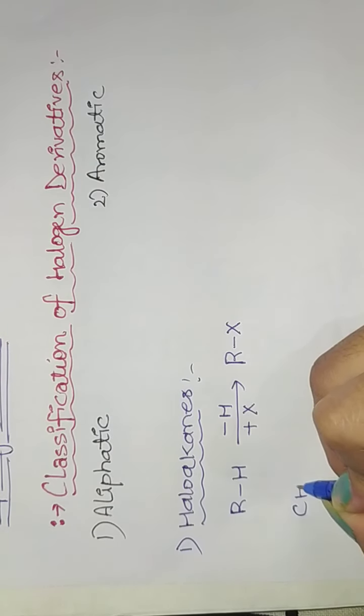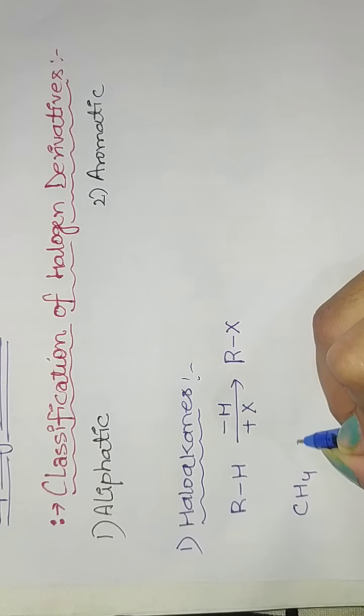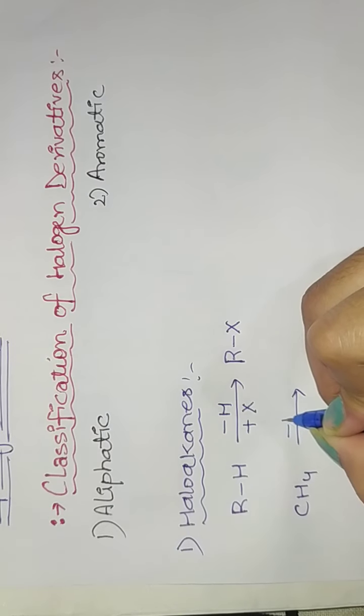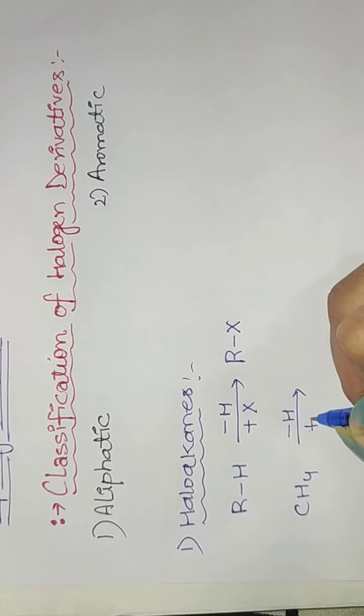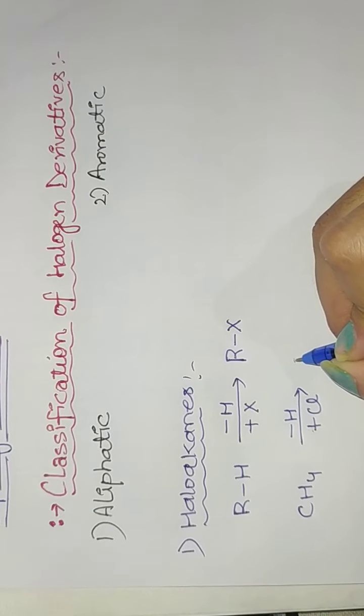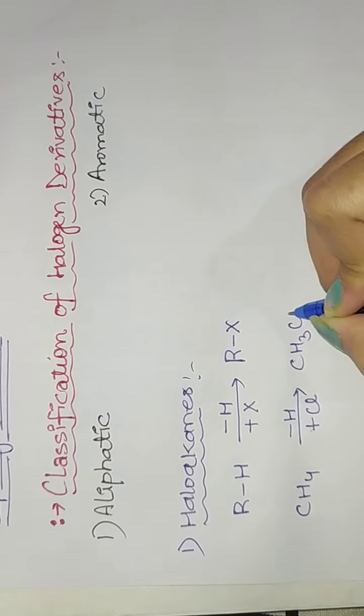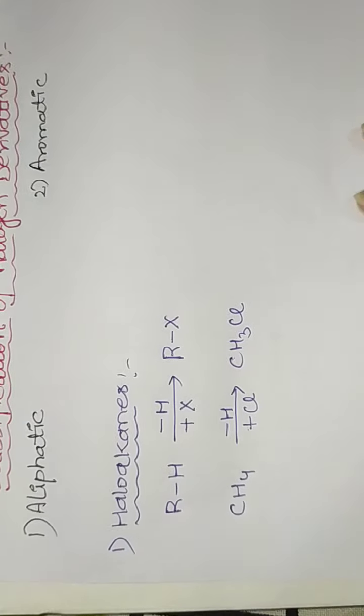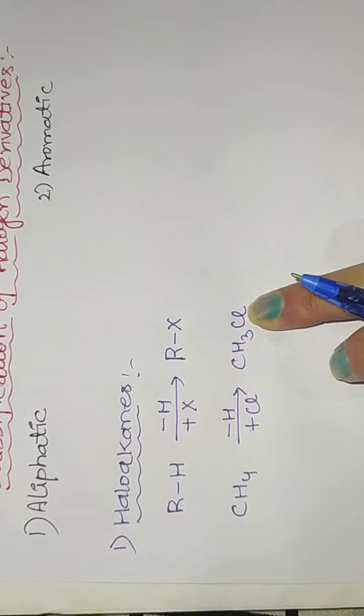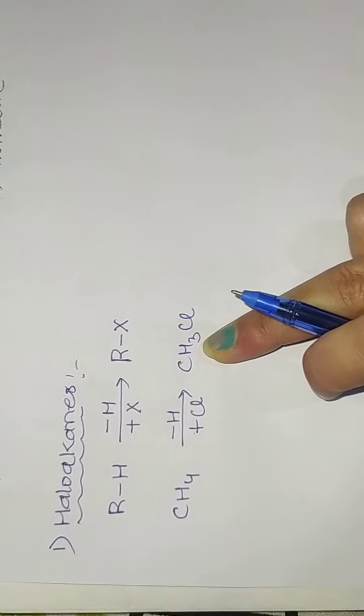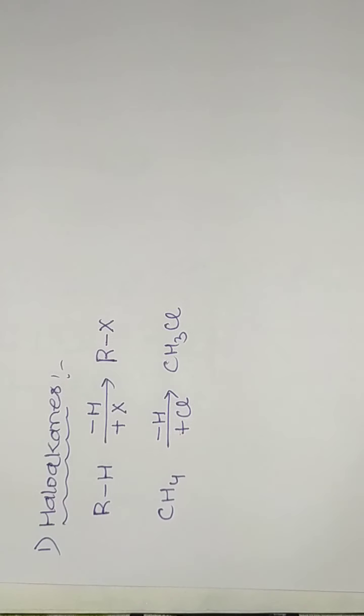If I take CH4, the most simple reaction, what will happen? We only have to remove one hydrogen, and instead of that chlorine is present there. Clear? So it becomes chloromethane. Clear?